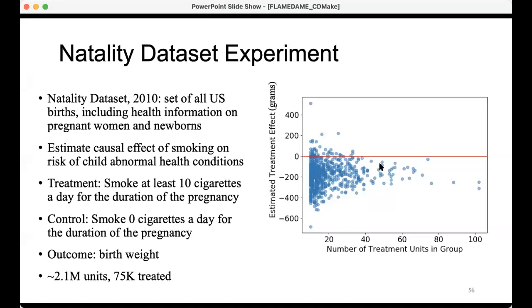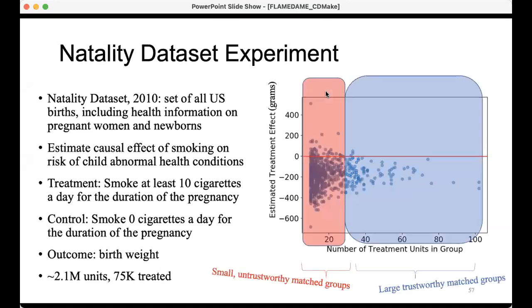And it's consistent across all of these large groups. And even most of the smaller match groups, it's still a consistent result. So yeah, these are kind of smaller, less trustworthy match groups because they don't have as many units in them. Although they still have 20 treatment units in each group, so it's still not that bad. But here there's like 100 treatment units in the match group and lots of control units. And so you can see that it's very clear that smoking really does influence the birth weight of the baby. We didn't find such consistent results with things like whether the baby would land in the ICU. That was not as consistent, but for birth weight, we definitely found that it decreased.